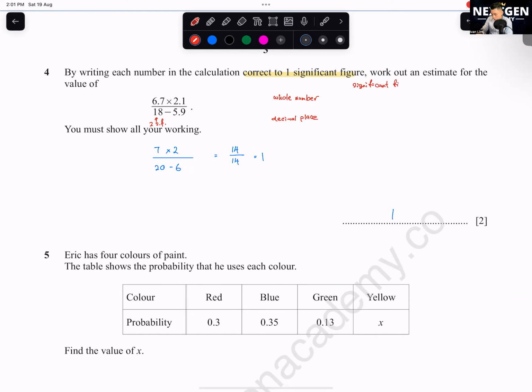Okay, I just brief you all a little bit. I think decimal place one, you all know how to do, right? If they ask you to do for whole number, what you need to know is, if you got 1, 2, 3, 4, 5, 6, and they want you to round it up to one significant figure, let's say here is 1 SF, this one will be what?